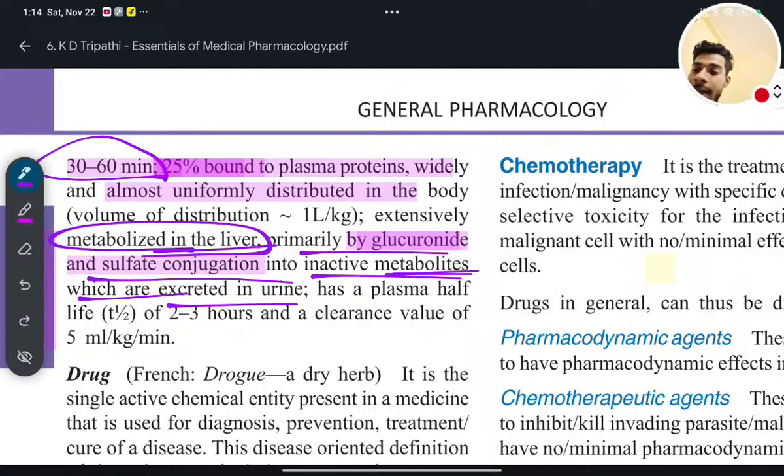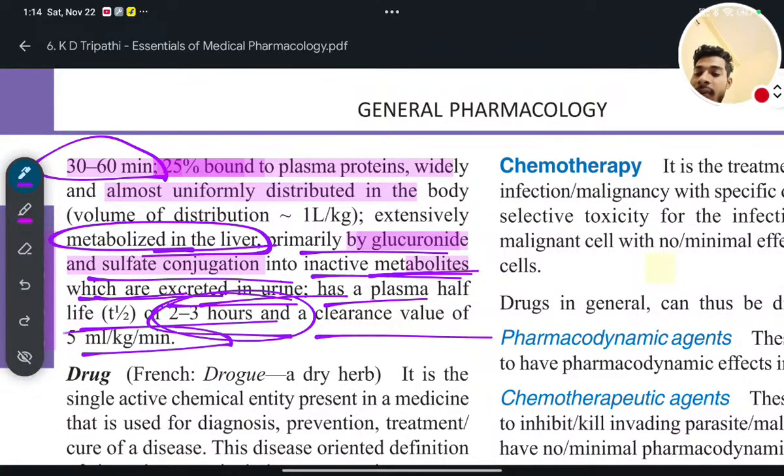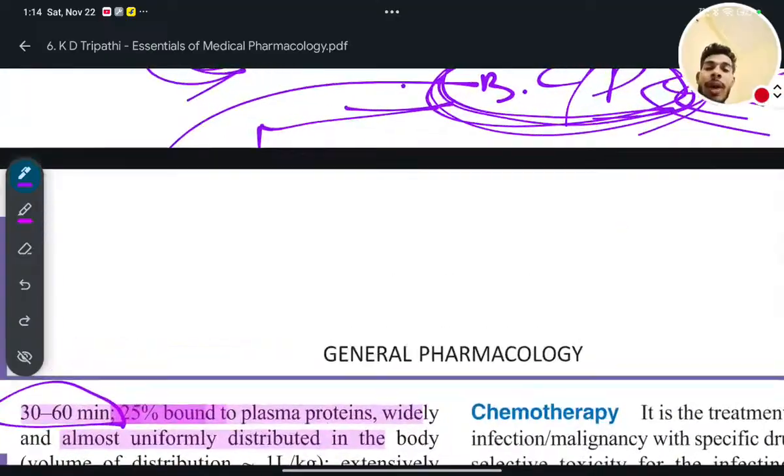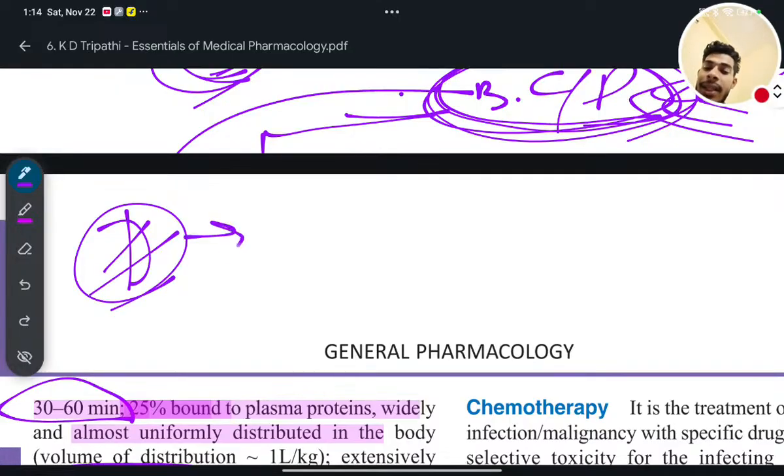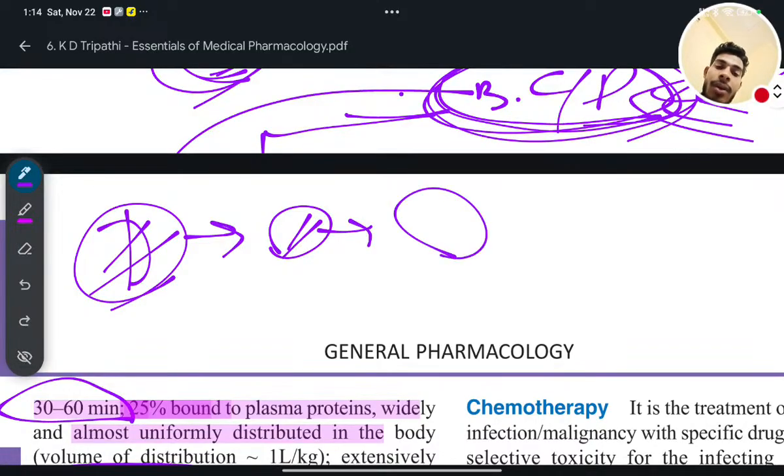So metabolites which are excreted in urine have a plasma half-life of 2 to 3 hours and a clearance value of 5 ml per kilogram per minute. What does it mean? It means whenever you take the drug or the medicine into the body, after metabolism it will convert into metabolites.